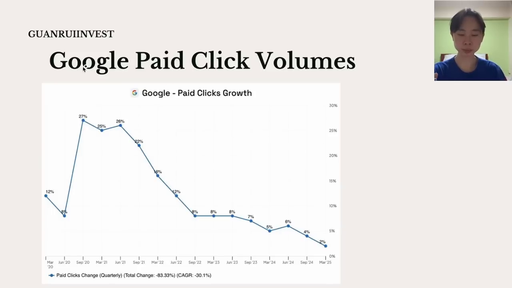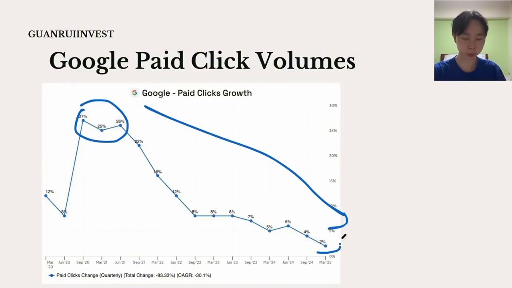Next portion over here is simply Google paid clicks volume. As you can see, Google's paid click volumes growth has been declining over the past few years. We went from a high of around 27% growth down to around a 2% growth in its latest quarter. So this clearly shows that there's some form of deceleration in terms of Google search. Again, the two arguments are that number one, the paid clicks are becoming more efficient, there's more returns on it, or number two, people are simply using less search.